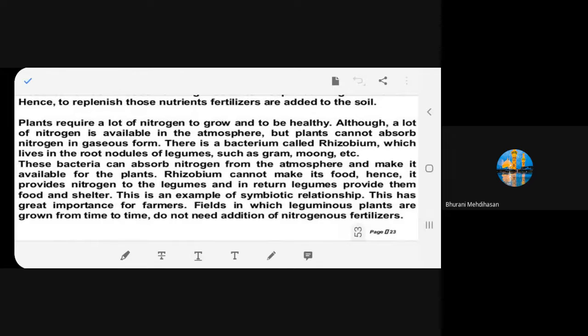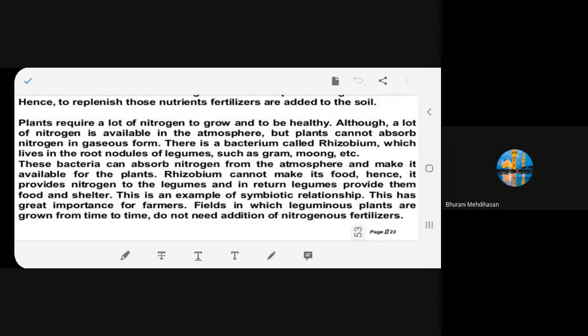So, what is done? There's a certain bacterium called rhizobium which is found in the nodules of roots of only leguminous plants. For example, gram, moong, soya beans, etc. Now, what is the function of these bacteria? They have the ability to absorb nitrogen from the atmosphere and they make it available for the plants to absorb. Now, rhizobium cannot make its food because it's a bacterium, remember that.